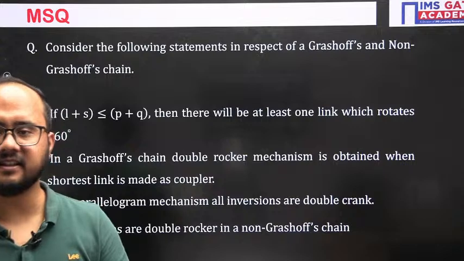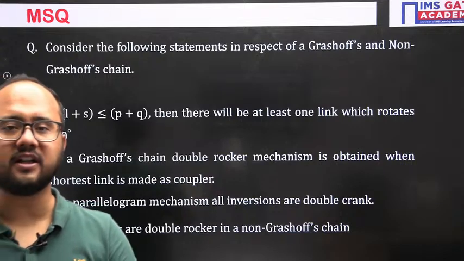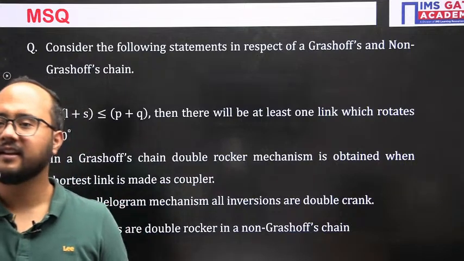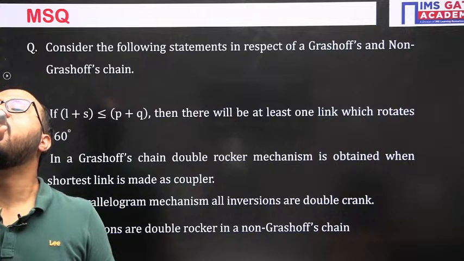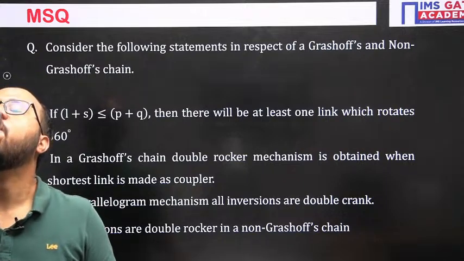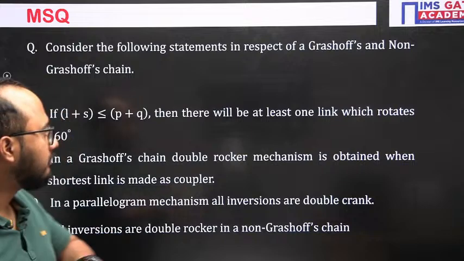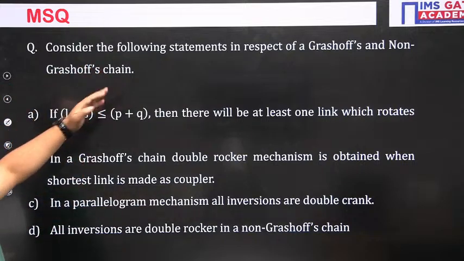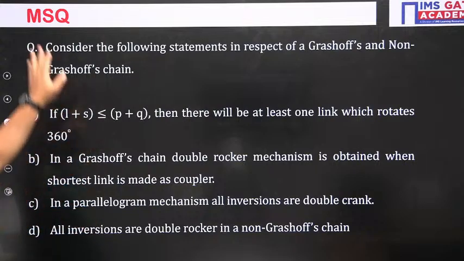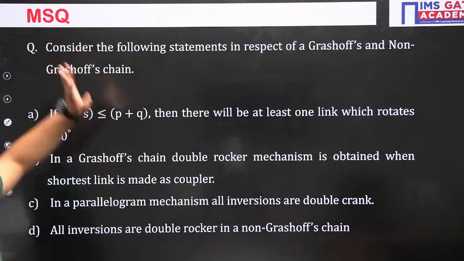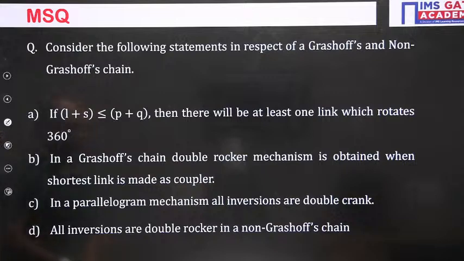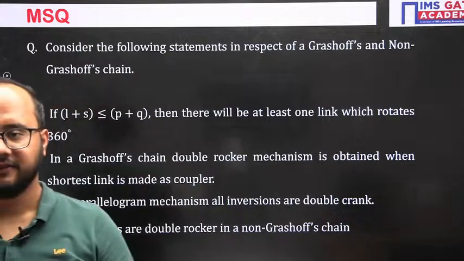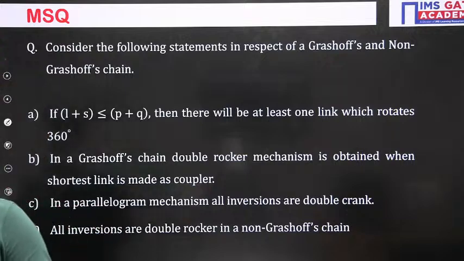Yes, GATE aspirant, it is an MSQ question. Tell me your answer. Okay, which of the following statements are actually correct here? I've mentioned here itself, MSQ. Option C, you are telling, in parallelogram mechanism all inversions are double crank. Okay, so tell me the complete answer.